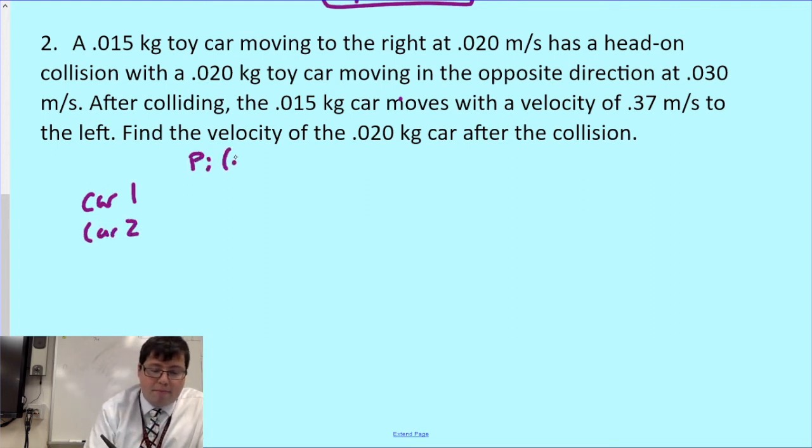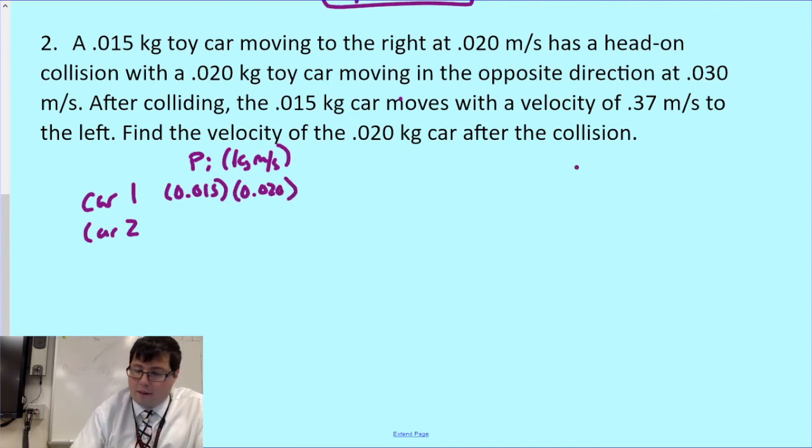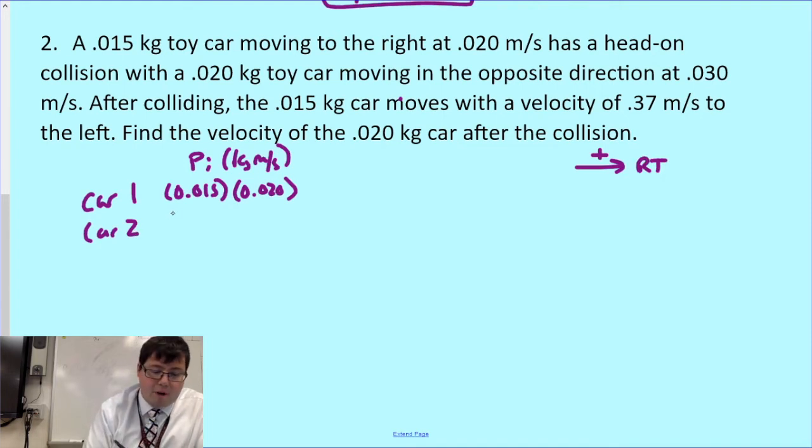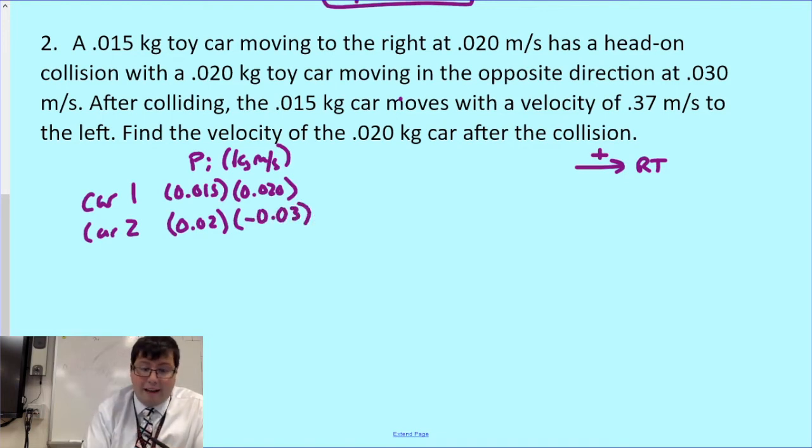Now for the initial momentum of both of my cars. For car 1, it is 0.015, don't forget that 0 there, times 0.020, and that's going to the right, and we're going to make the right direction positive. Then car 2 is moving in the opposite direction and has a mass of 0.02. So we're going to say 0.02 times the opposite direction, negative 0.03. Got to make that negative because it's moving to the left.